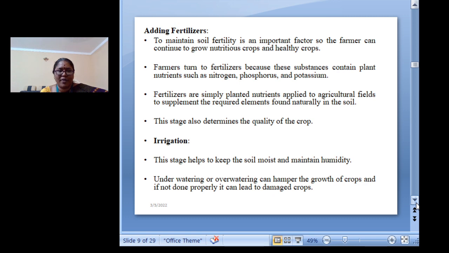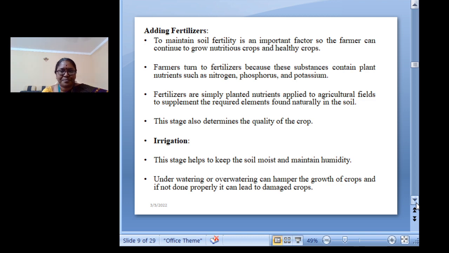Now, the next step is adding of the fertilizers. It is also very important, and we have to maintain the soil fertility, and it improves the continued growth of the crops, nutritious crops, and also healthy crops. So this stage determines the quality of the crops.